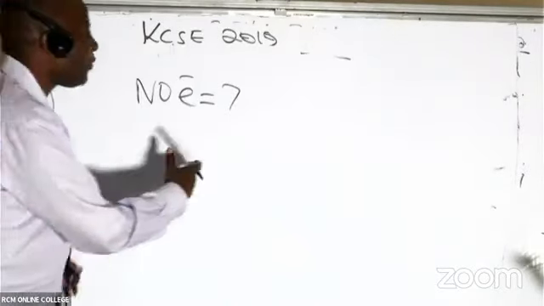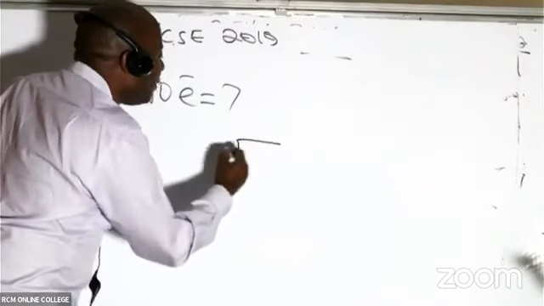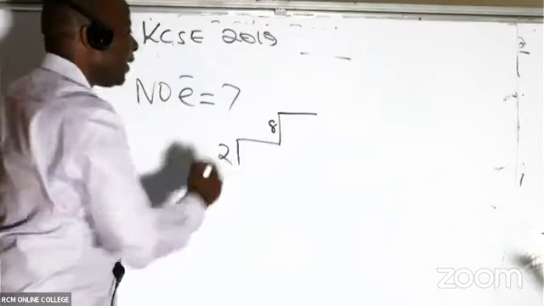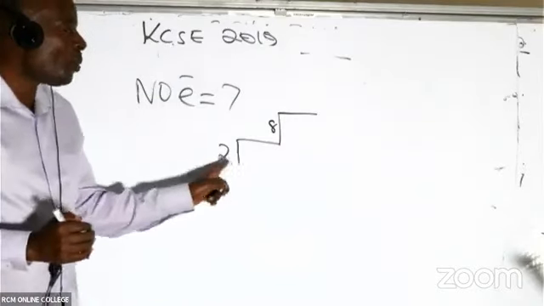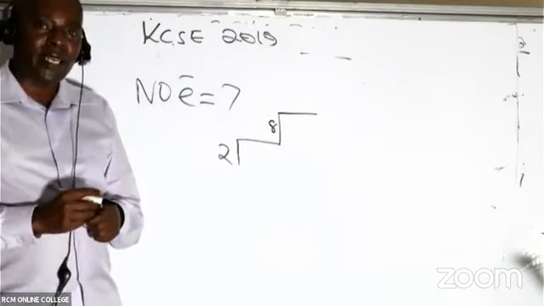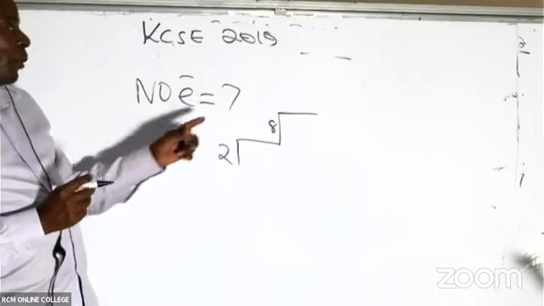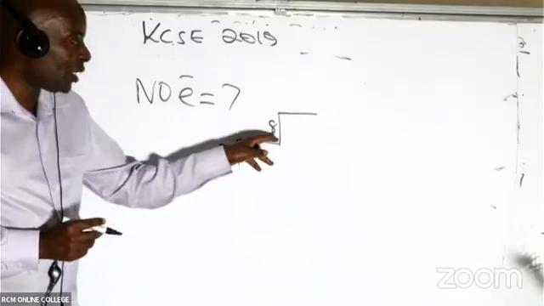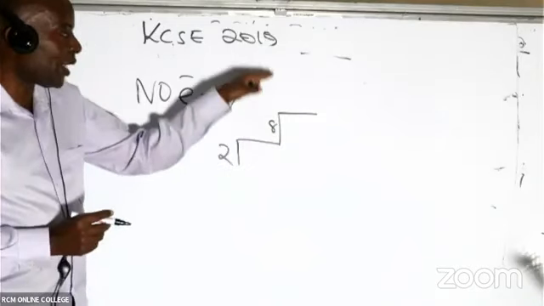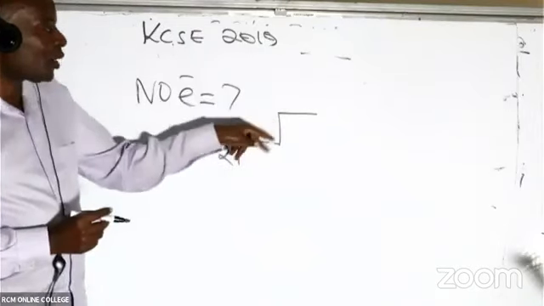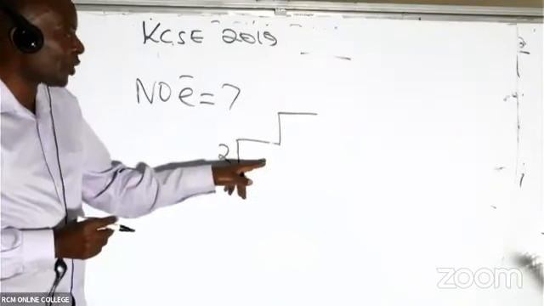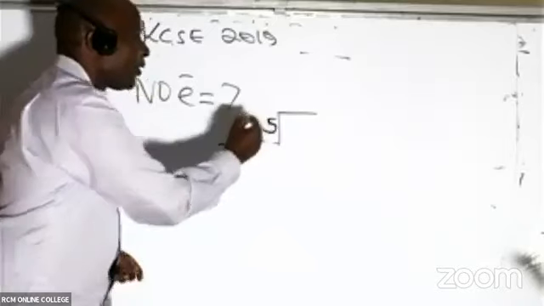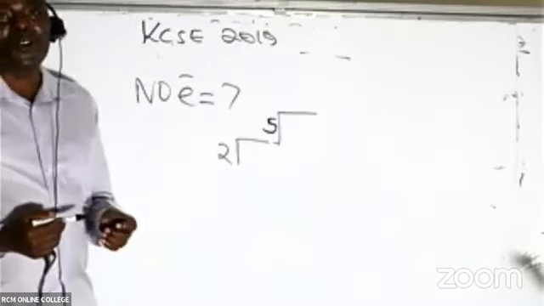2:5, yes. Because the first stair will always be 2. Now I'm trying to go to the second stair. The second stair will have 8. But if I do 2 plus 8 cumulatively, I will get 10, which is more than 7. So if this is way higher, I will wrap this 8 first, and then ask myself what balancing figure I put here so that the 2 staircases give me 7. So it will be 2 and what here, somebody? 2 and 5.